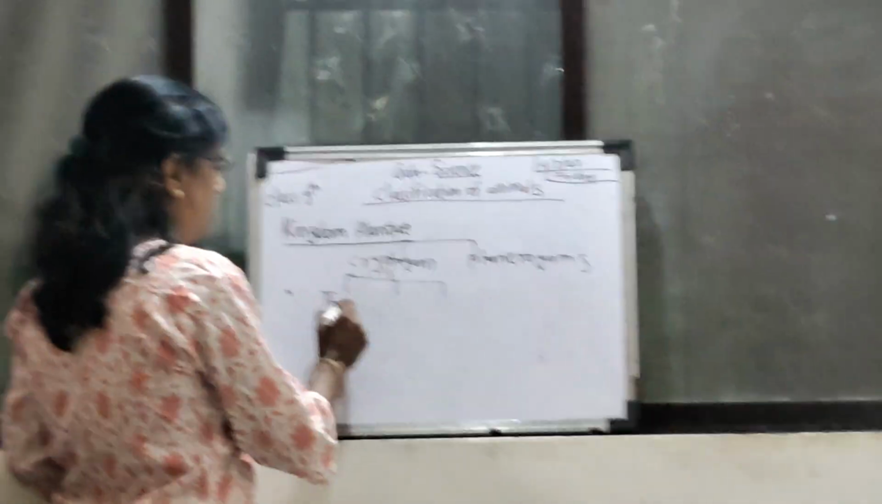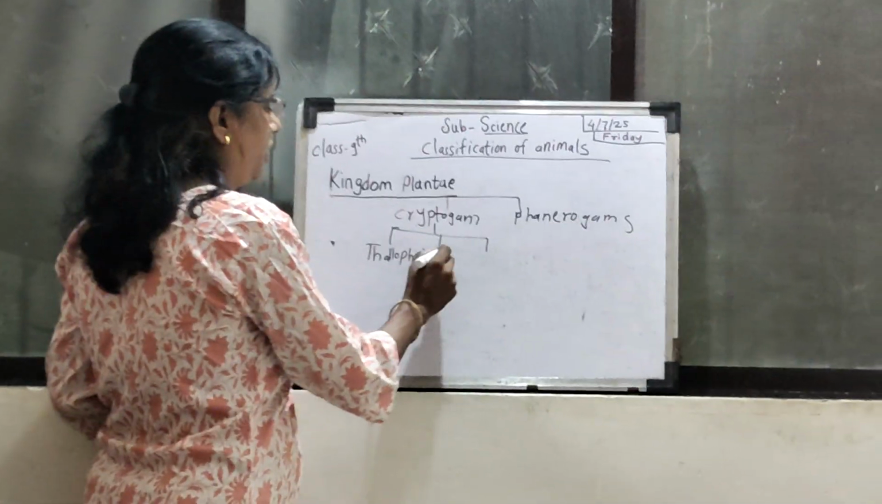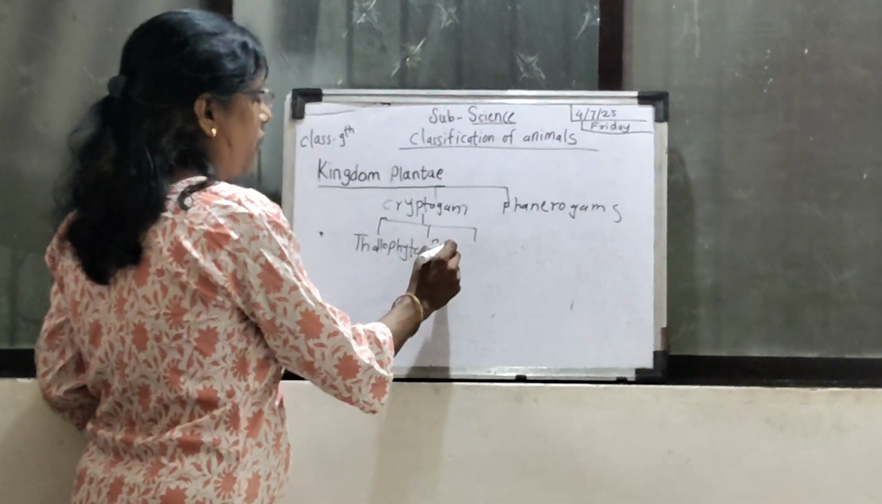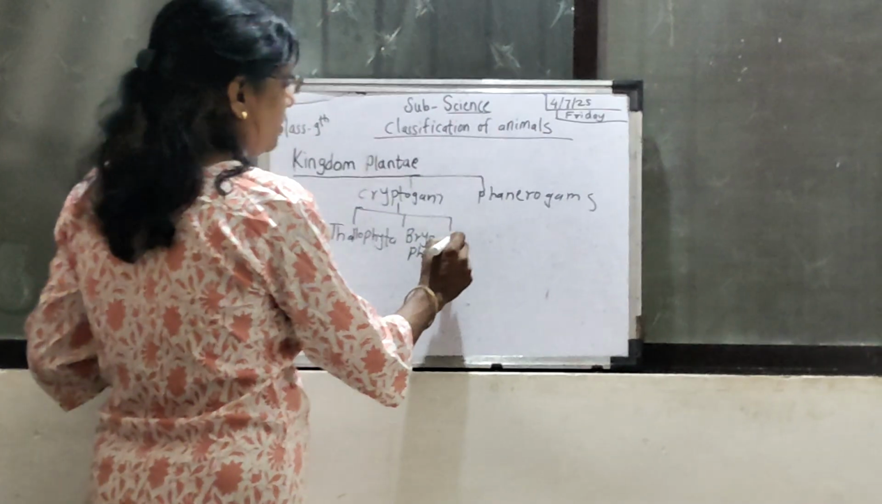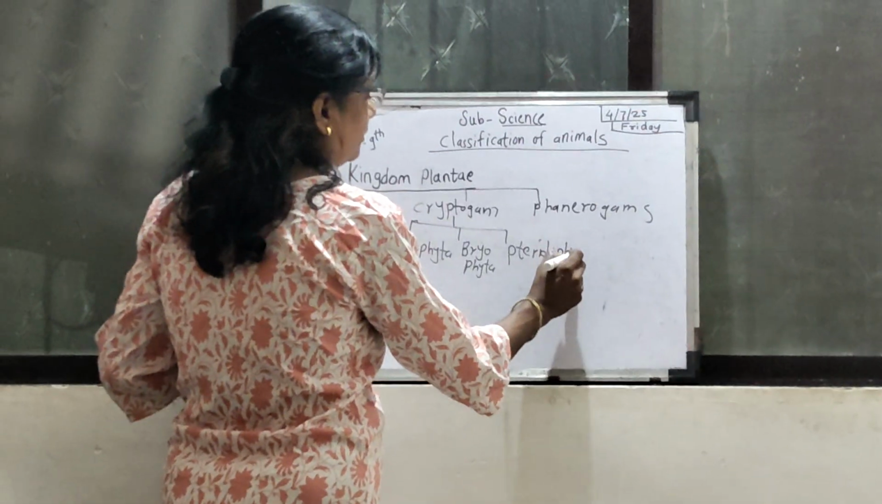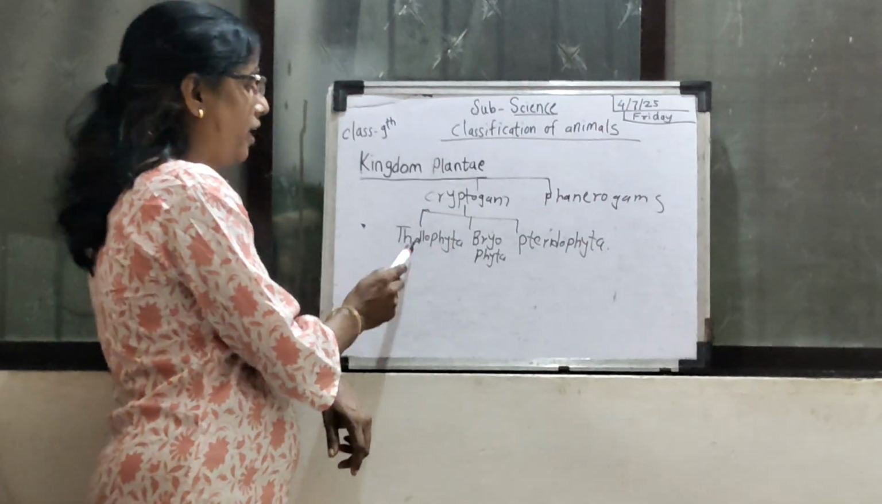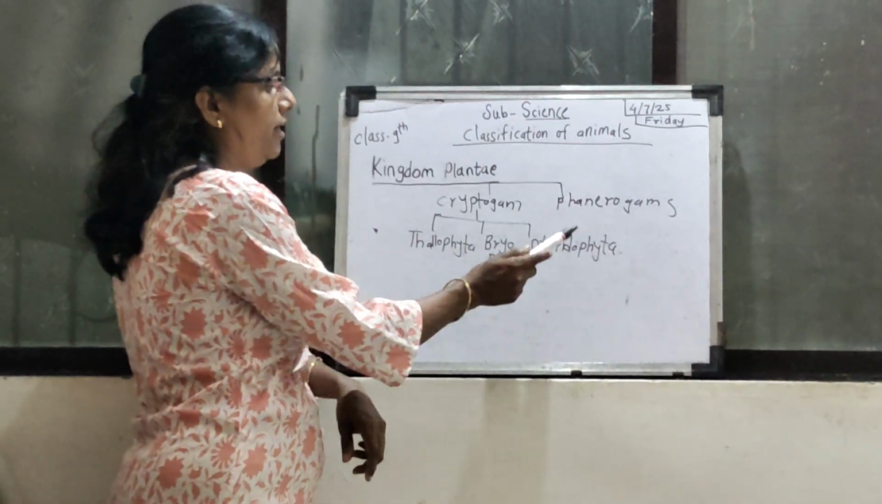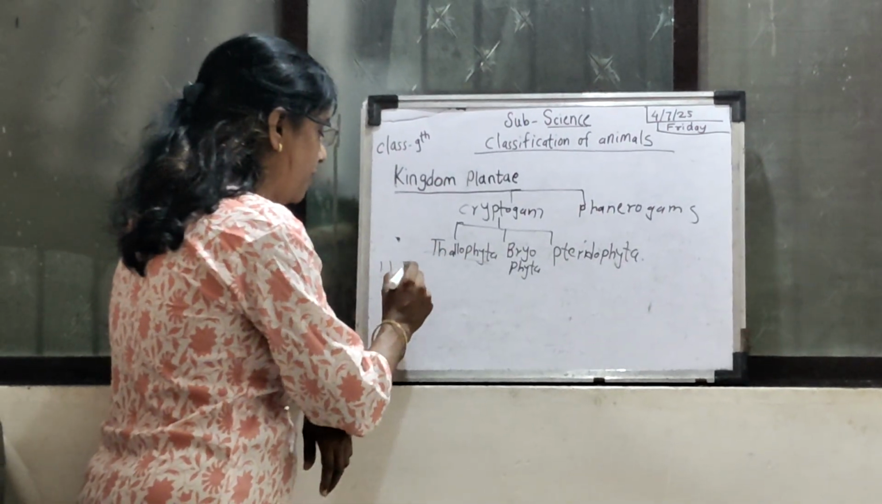First is Thallophyta. Second, Bryophyta. And third is Pteridophyta. Cryptogam is divided into three parts: Thallophyta, Bryophyta and Pteridophyta. First, Thallophyta.